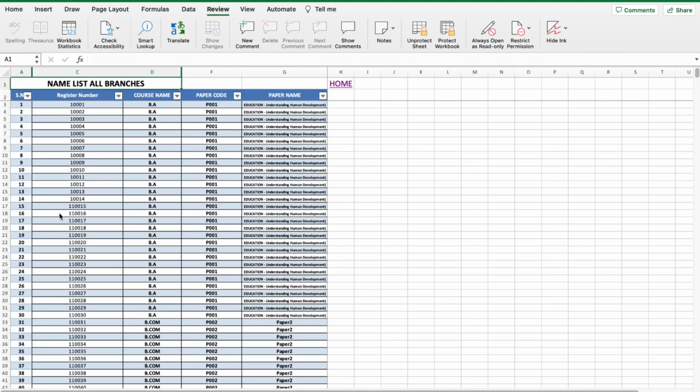Next, the name list of the students. Here the register number, what is their course and what is their paper, and when you enter the paper code, the paper name will be updated automatically. You have to do this for all the branches. For example, I have entered here BA and their paper code is P001, and for register number 31 I have entered BCom as their course and their paper code is P002.